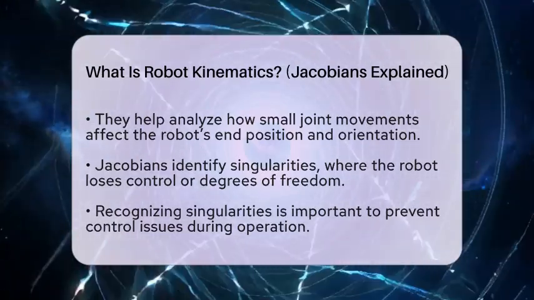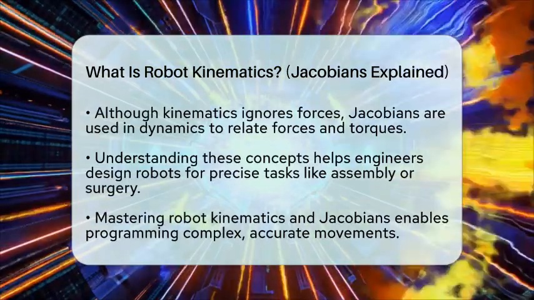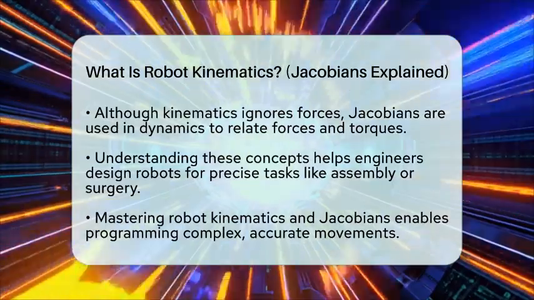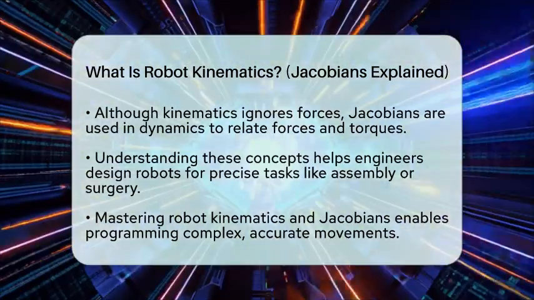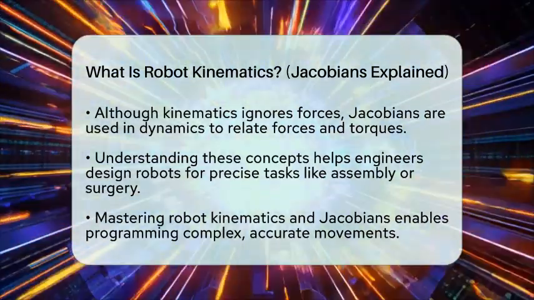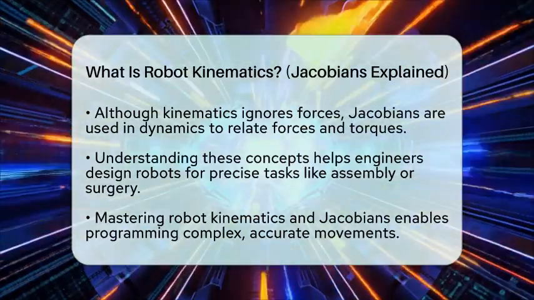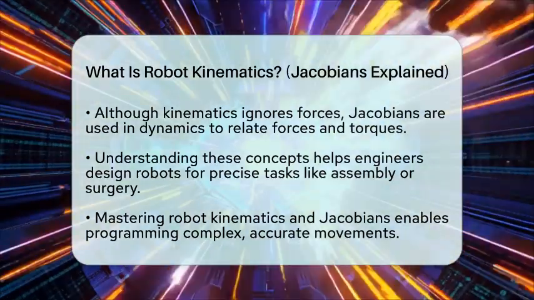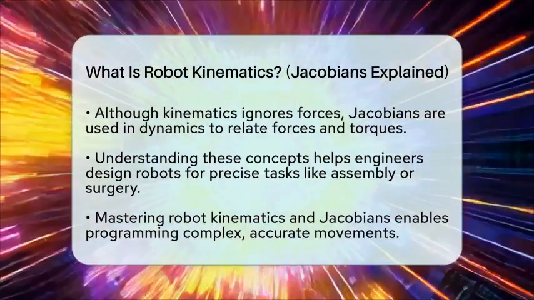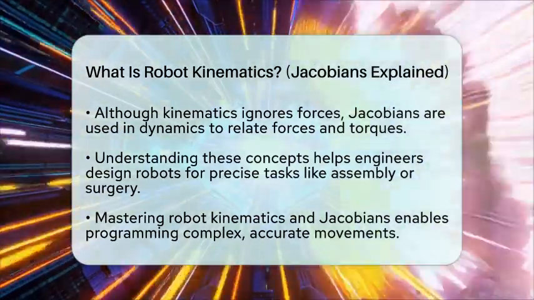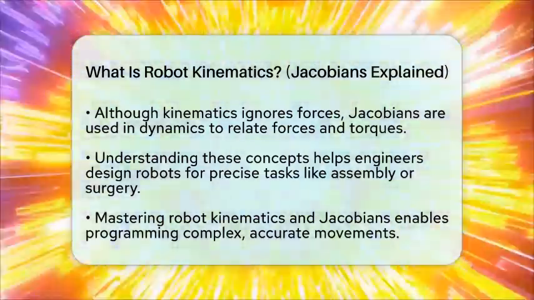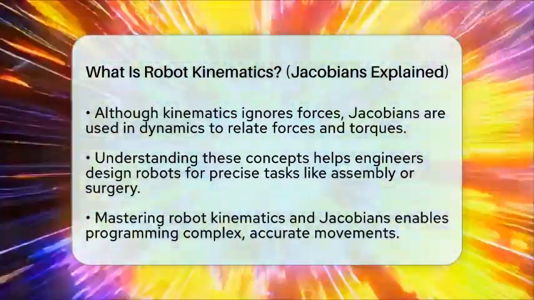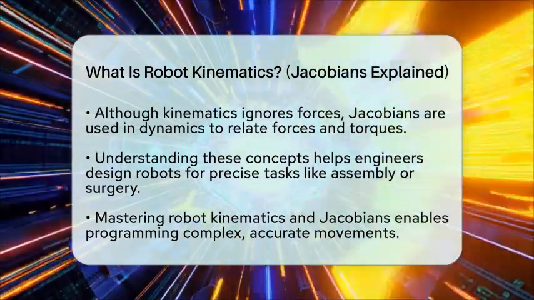Although kinematics ignores forces, Jacobians are used in dynamics to translate forces and torques at the end effector into the joint space, helping in control algorithms. In robotics engineering and development, understanding how joints and links move through kinematics and how Jacobians relate joint velocities to end effector velocities is key. It allows engineers to design precise, reliable robots for tasks like assembly, welding, or even surgery. By mastering these concepts, you can program robots to follow complex paths or perform delicate operations with high accuracy.